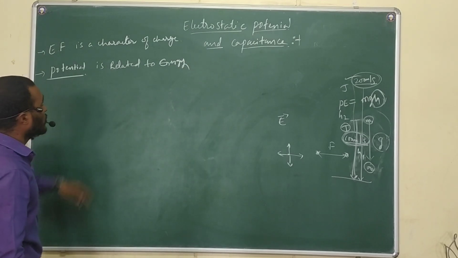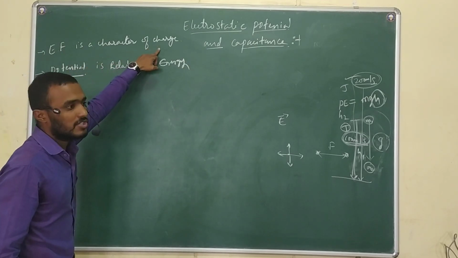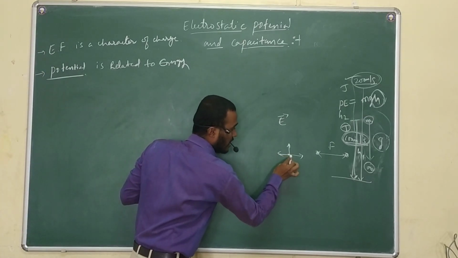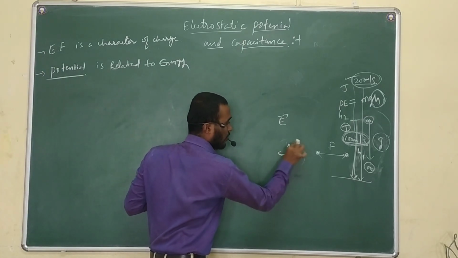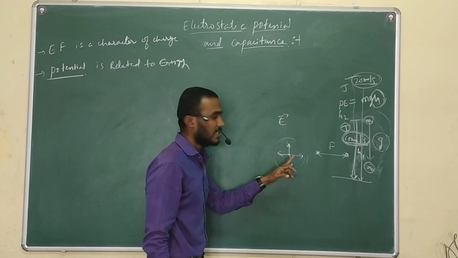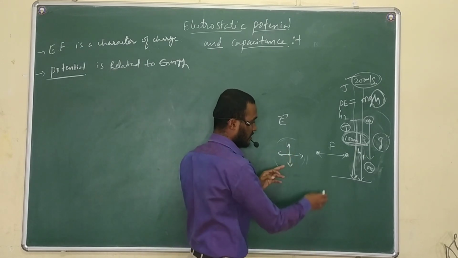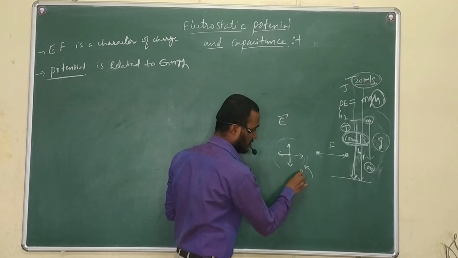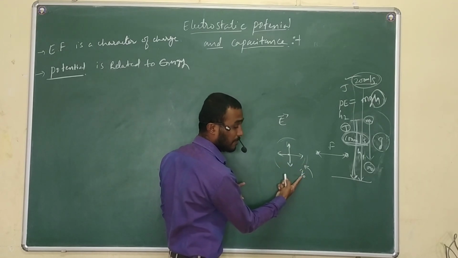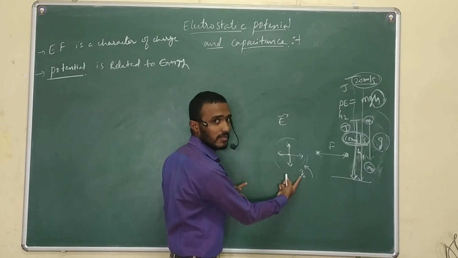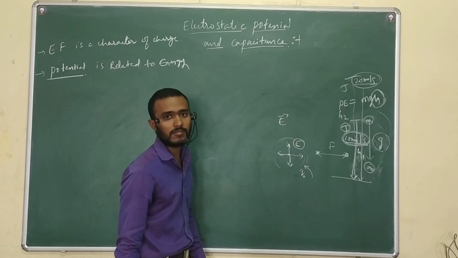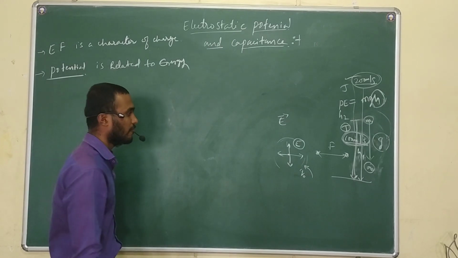Electric field is related to force. If there is a charge, there will be an electric field around it. If an electric field is there, it means that if any new charge enters this region, this charge will experience a force. That means electric field is basically what? Force only. Electric field is basically force.